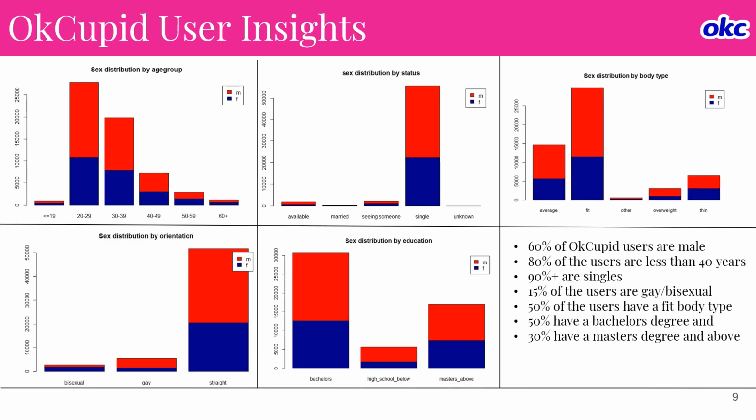And this is a very high level overview of the OkCupid user insights. 60% of the OkCupid users are male, 80% are less than 40 years old, 90% are singles, 15% are either gay or bisexual, 50% have a fit body type, 50% have a bachelor's degree, and 30% have a master's degree and above.